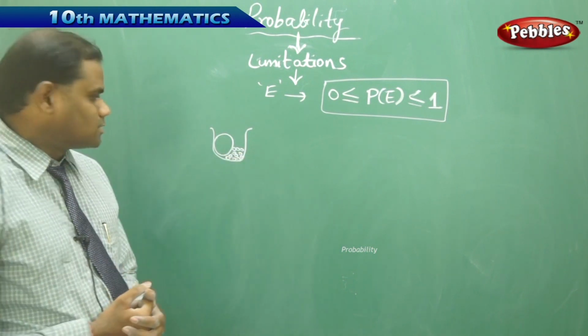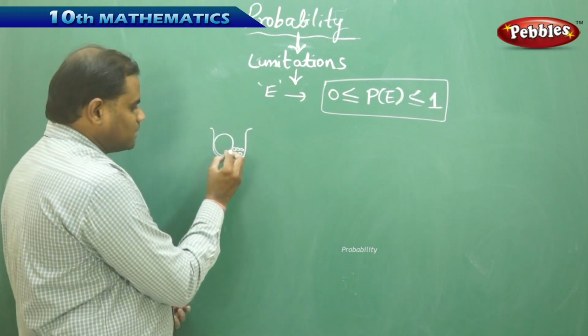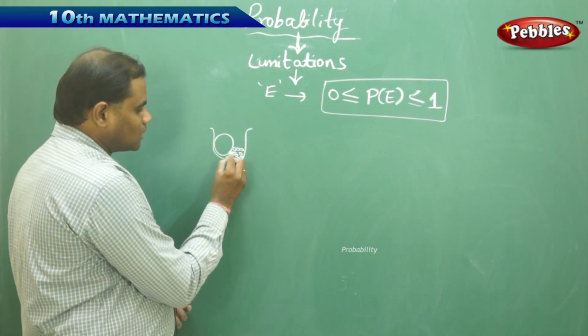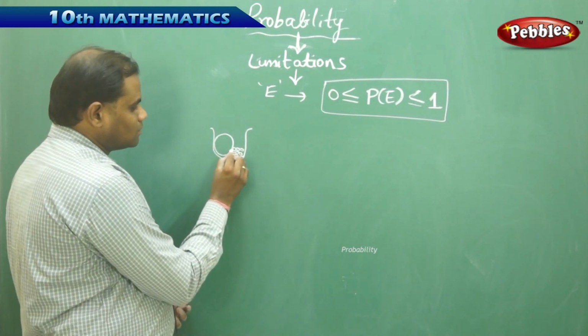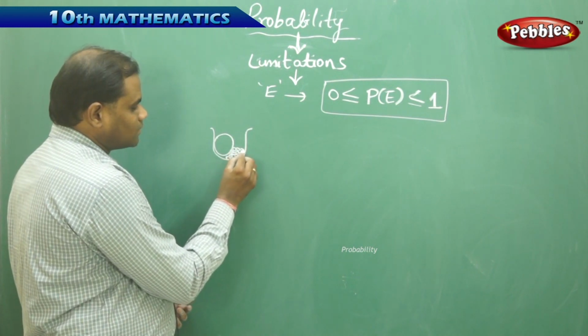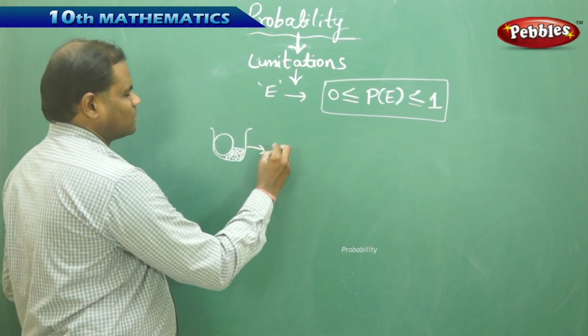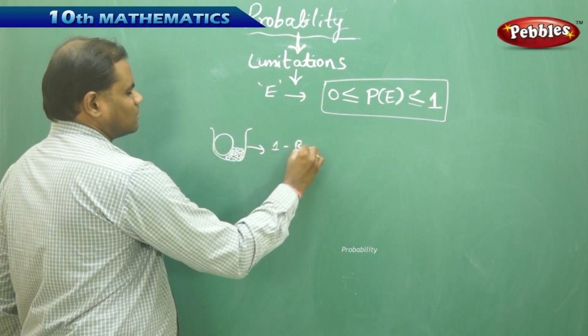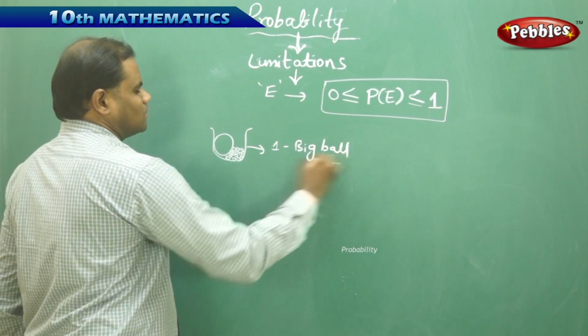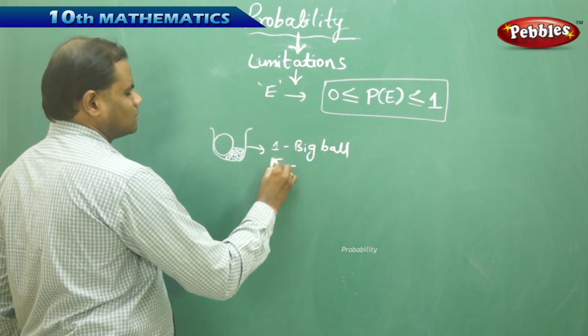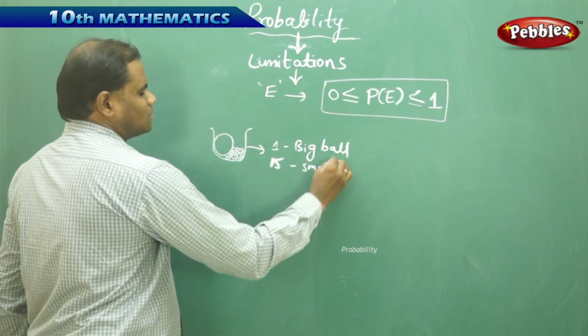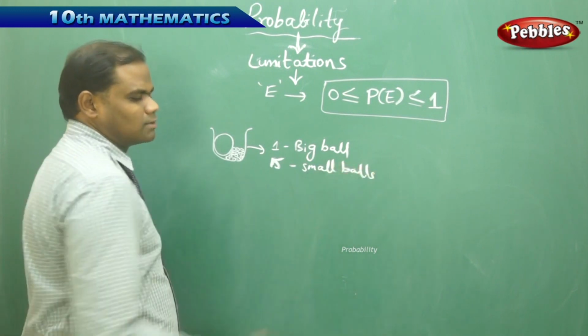I have different balls in this bag where one of them is big and the small balls are 1, 2, 3, 4, 5, 6, 7, 8, 9, 10, 11, 12, 13, 14, 15. So there are one big ball and 15 small balls.